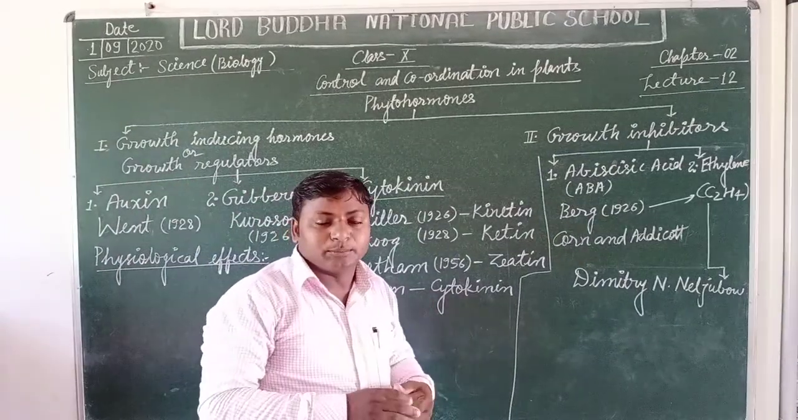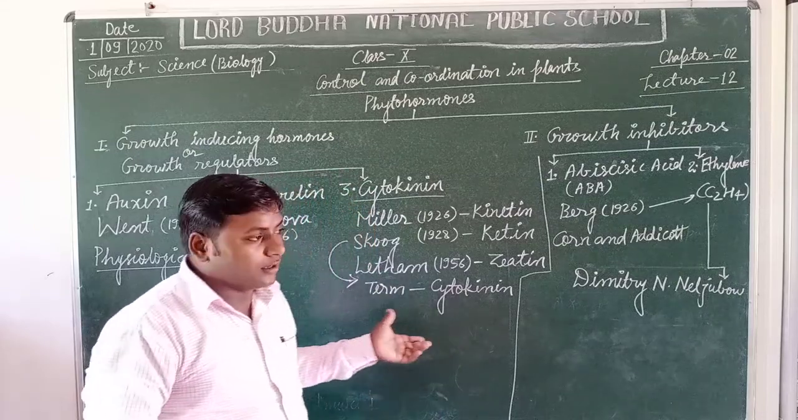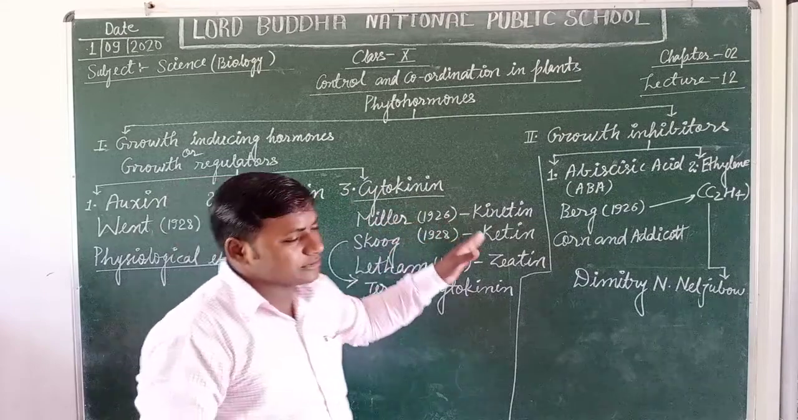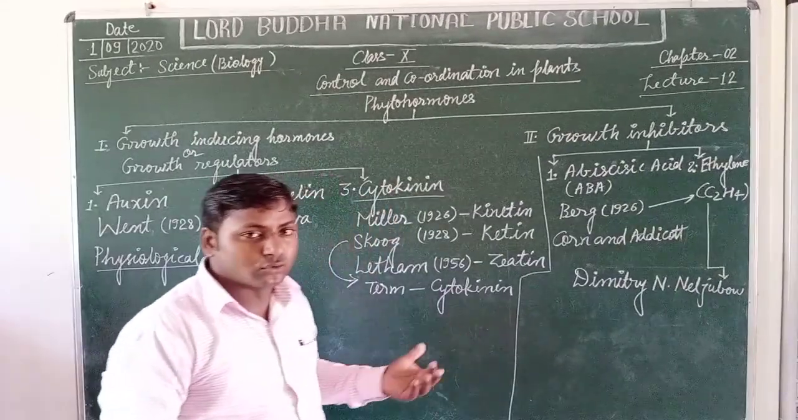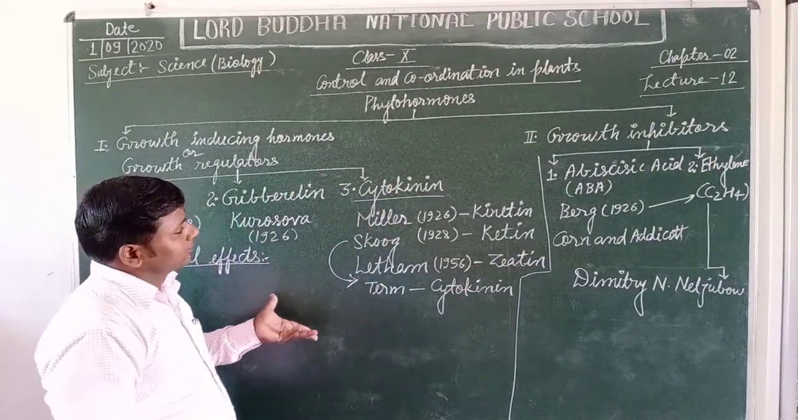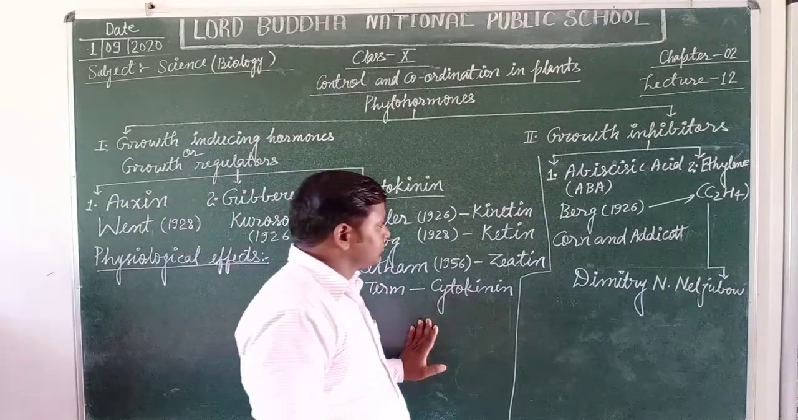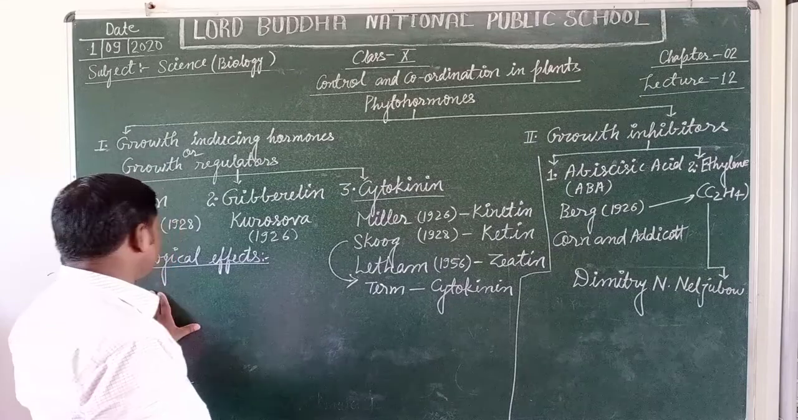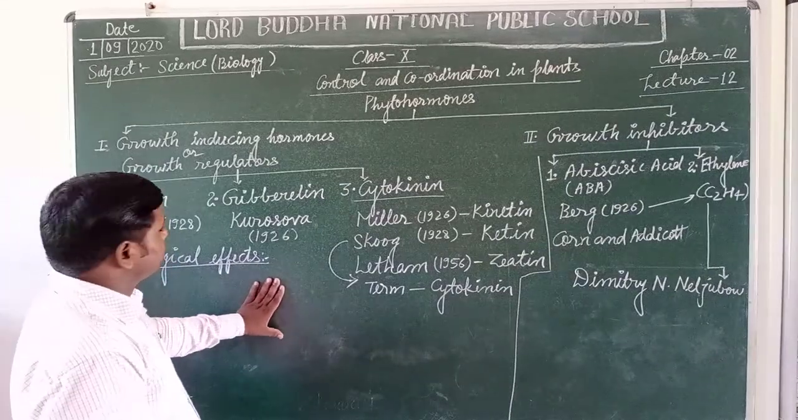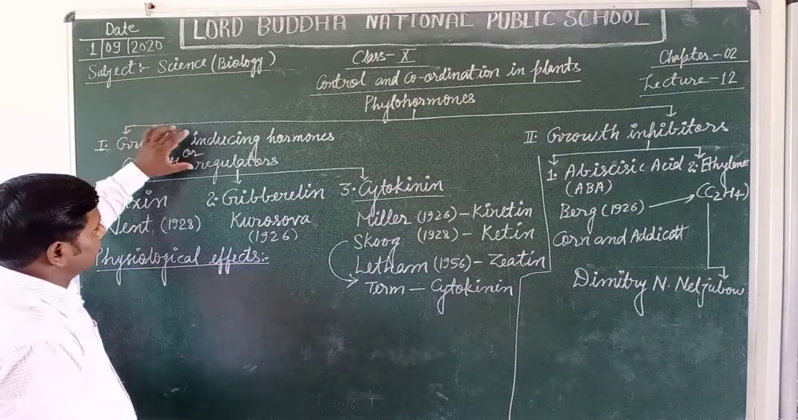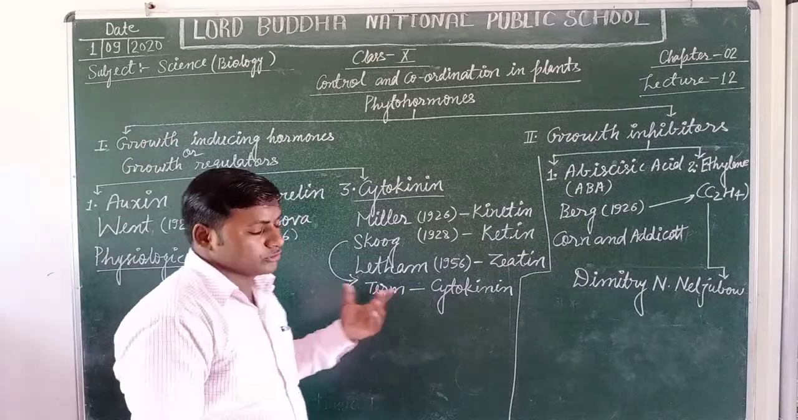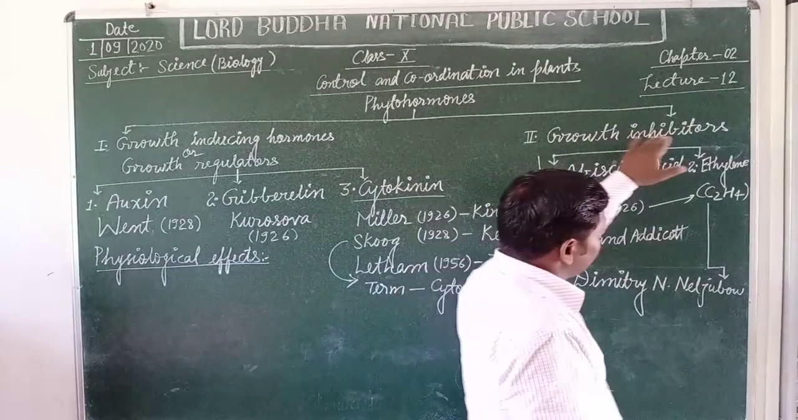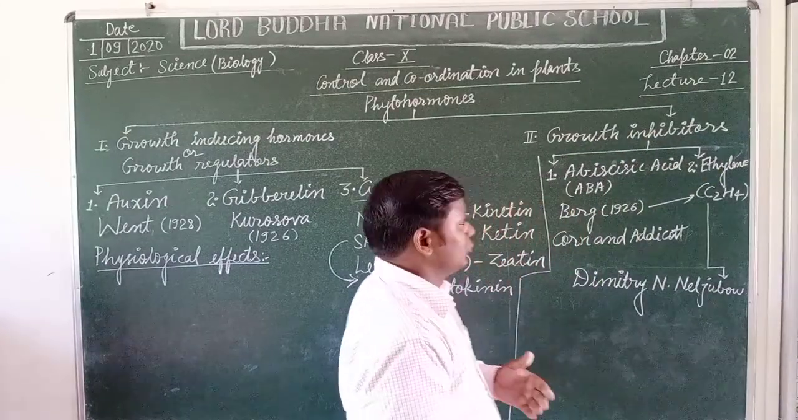Yes students, it causes delay in senescence. It means the plants can have a long duration of life. And the kind of movements like phototropism are also controlled and coordinated by the cytokinin hormone. Thus students, this is the description and physiological effects of the growth inducing or growth regulator hormones. Now we are going to discuss the plant growth inhibitor hormones.